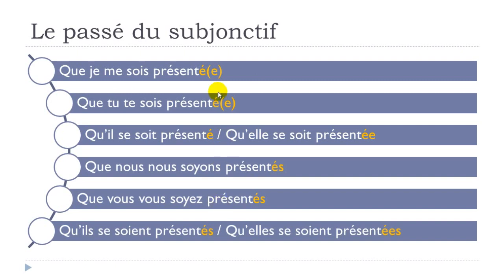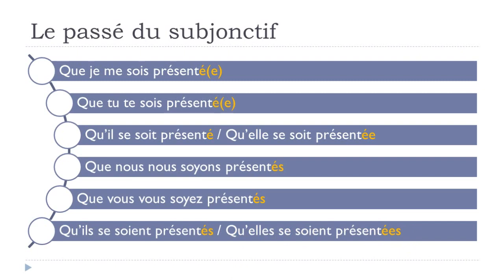All right, so remember here, so you've got the option of the feminine. Same thing here. So here the masculine because it's il, he. Here you get the feminine because it's elle, she. All right. Here you get the plural form, and then masculine plural, so e accent aigu s, and then e accent aigu es for the feminine plural here, qu'elles se soient présentées.